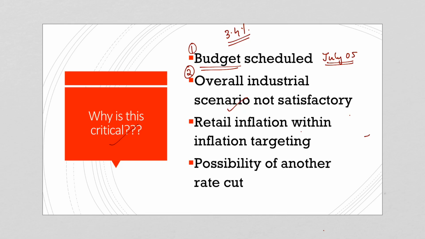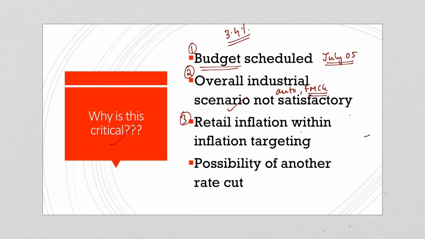The overall industrial picture gives us an idea that various sectors are still in trouble, especially the automobile industry and also the FMCG, that is fast moving consumer goods industry. They are facing a slowdown in sales. So we cannot say that the overall industrial scenario is satisfactory, even though there is growth in the industrial sector as a whole. So this is the second cause of concern.